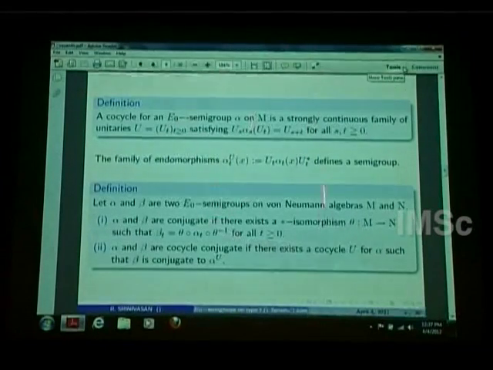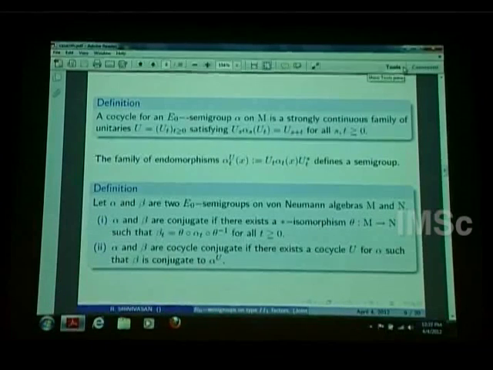Then if you have a cocycle, you can define alpha^U, a perturbation of alpha_t like this, which is again an E0 semigroup. The cocycle property will ensure that this is also a semigroup. So if you have two E0 semigroups, alpha and beta, on M and N respectively, then we say alpha and beta are conjugate if there is an isomorphism theta from M to N which intertwines these two E0 semigroups, so that if you apply alpha_t and apply theta on that, then you get beta_t.